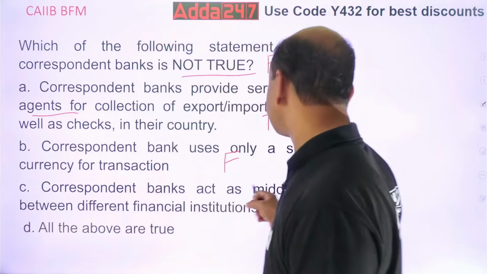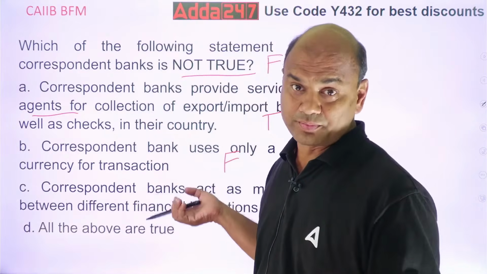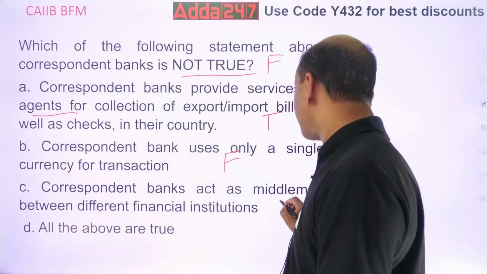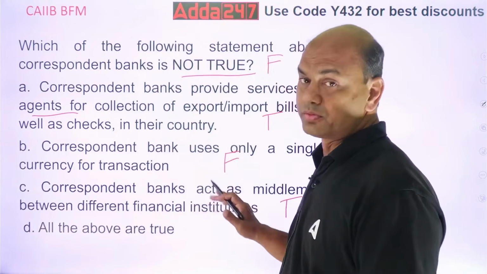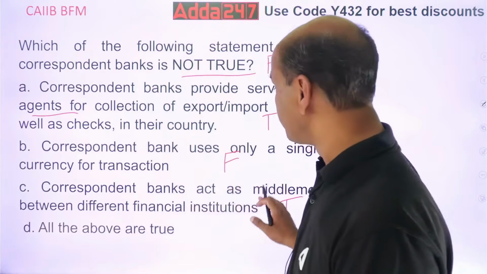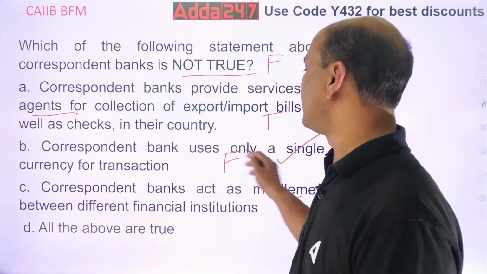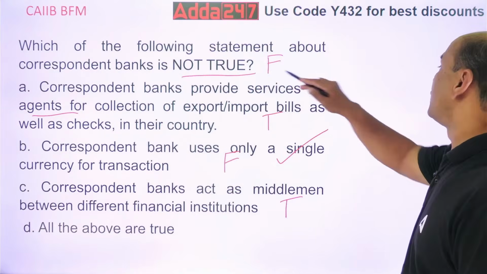Correspondent banks act as a middleman between different financial institutions. That is true. Just now we saw that case, right? So, middleman, this is true. And all of the above are true. No, all of the above are not true. So, this is the required answer. Correspondent bank uses only a single currency for transaction. That is not true.